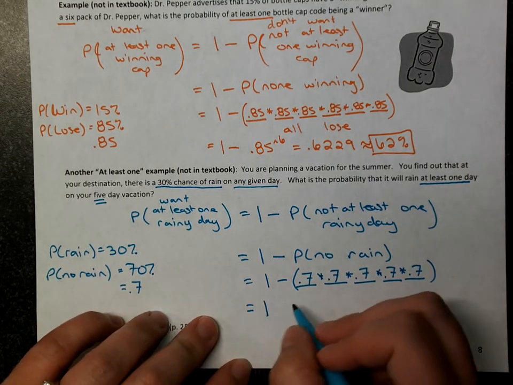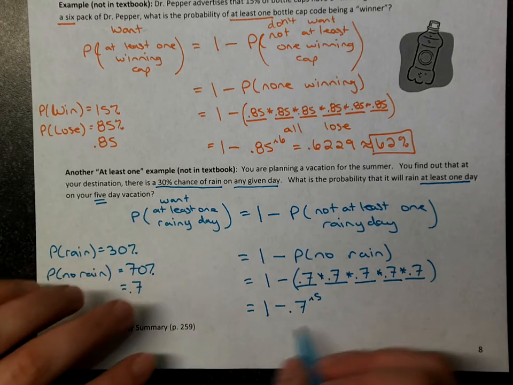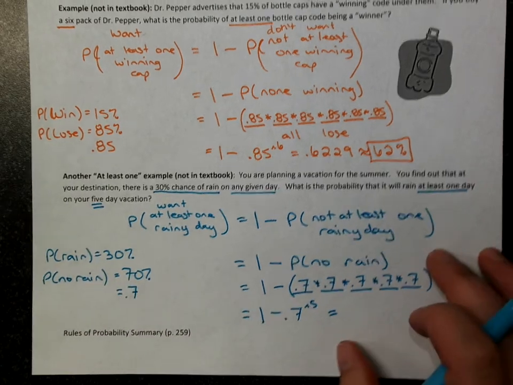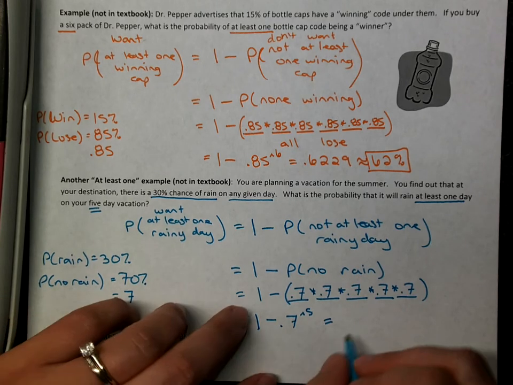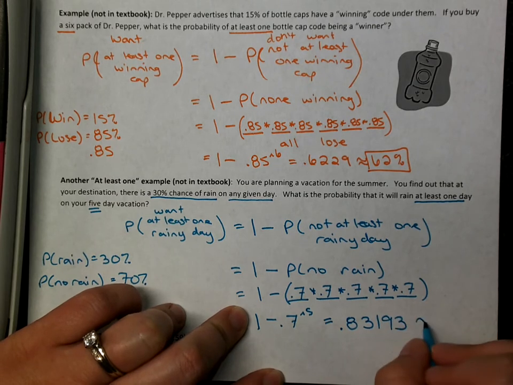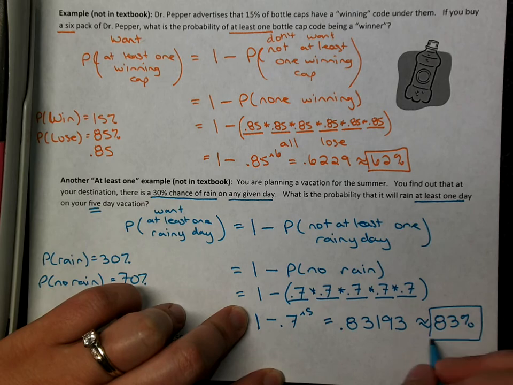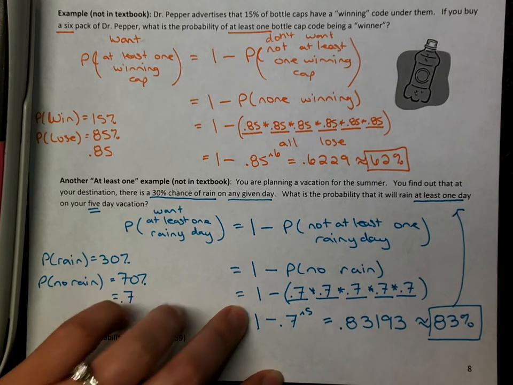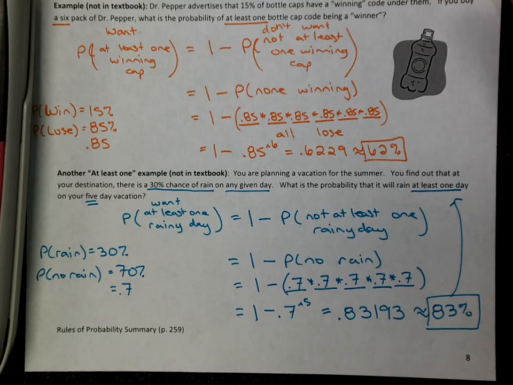We can write that a little more elegantly, 1 minus 0.7 to the 5th power. And that will tell us our chance of at least one rainy day, which is 0.83193. So there's about an 83% chance that it's going to rain at least one day out of your 5-day vacation. If that were me, I would not go on that vacation.